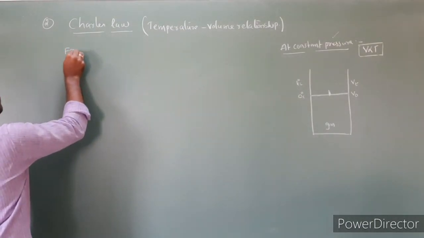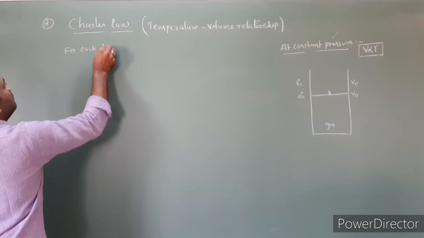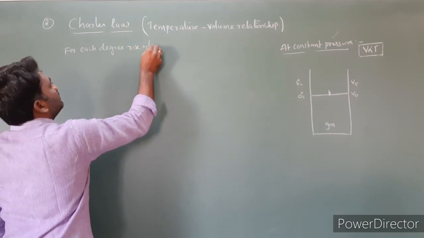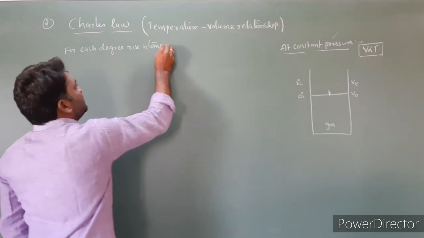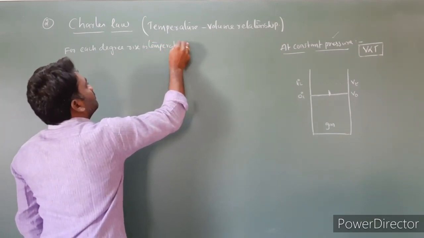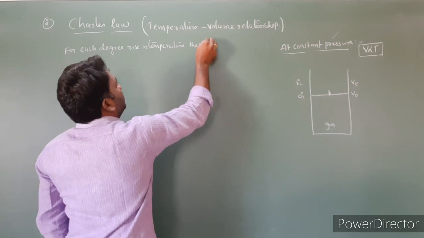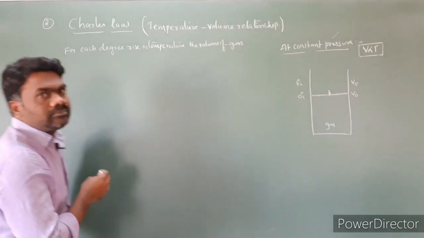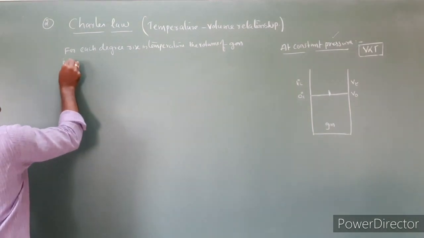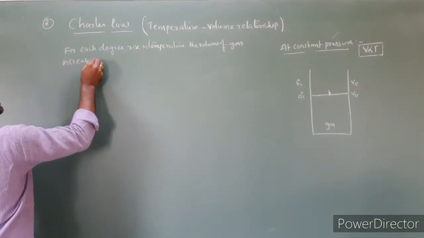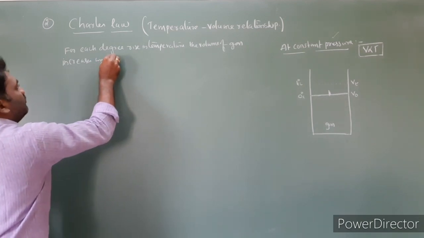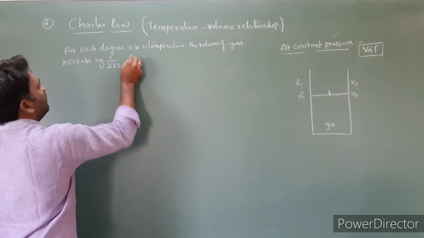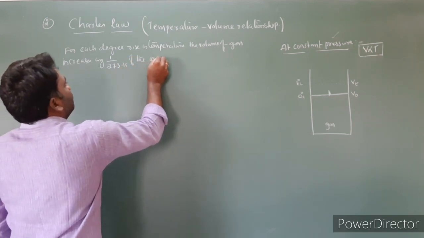For each degree rise in temperature, the volume of gas increases by 1 by 273.15 of the original volume.